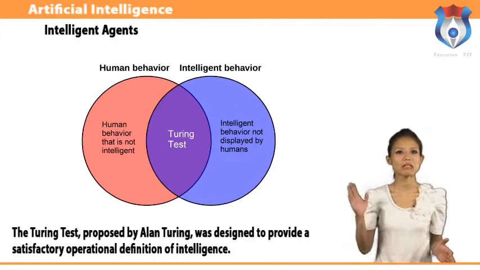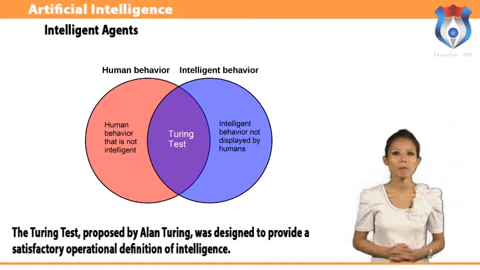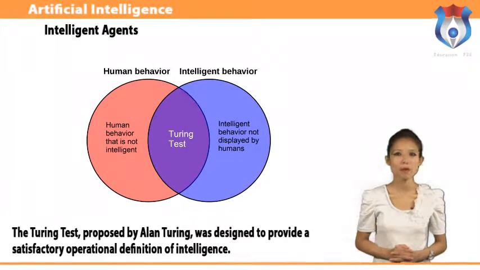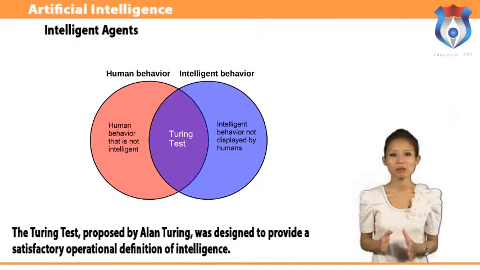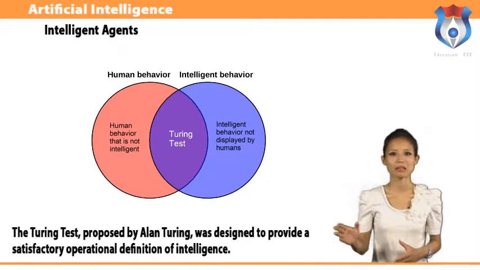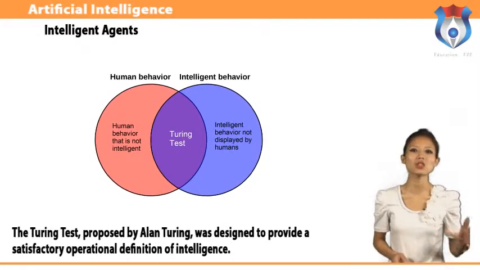Roughly speaking, the test he proposed is that the computer should be interrogated by a human via a teletype and passes the test if the interrogator cannot tell if there is a computer or a human at the other end. Programming a computer to pass the test provides plenty to work on.